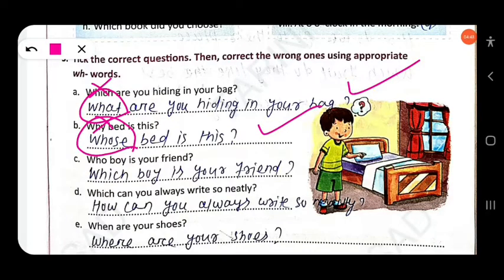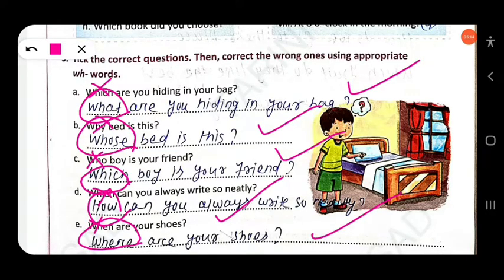Which, not who. Then next here, which can you always write so neatly? You have to cross which and use how. When are your shoes? Where are your shoes? Not when. You have to use where.